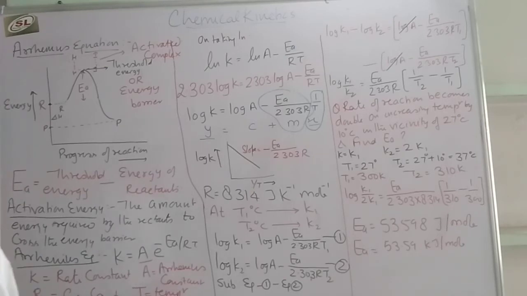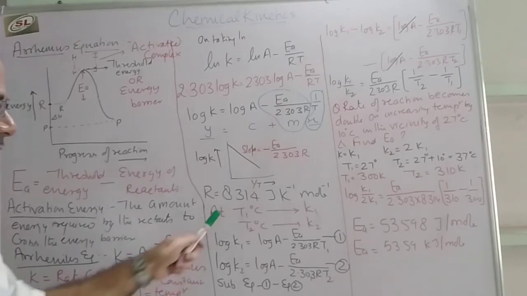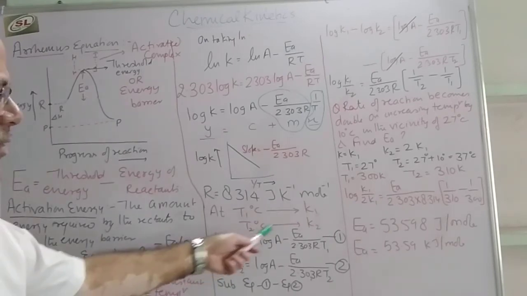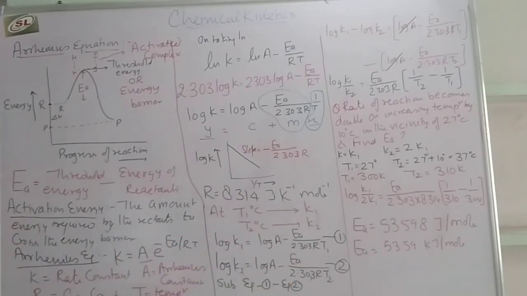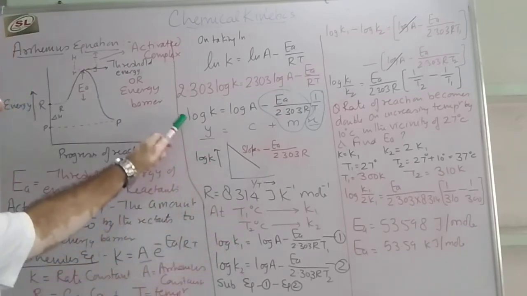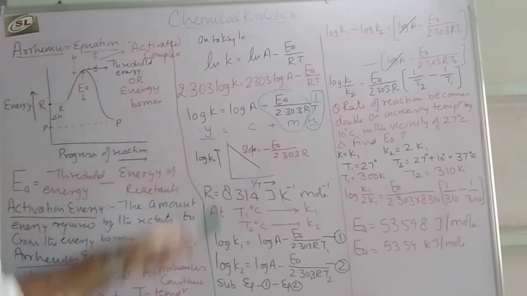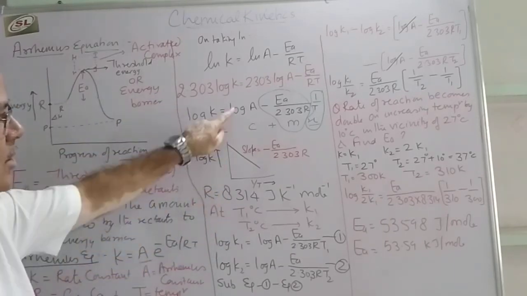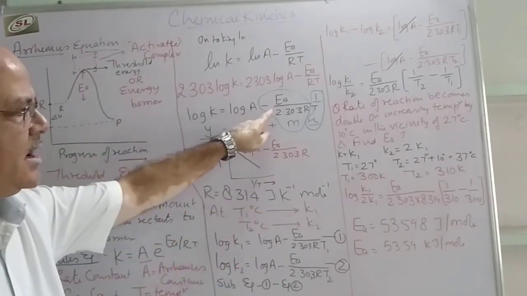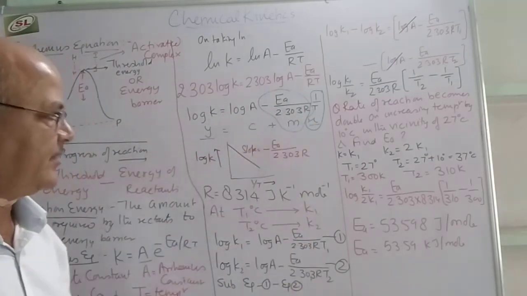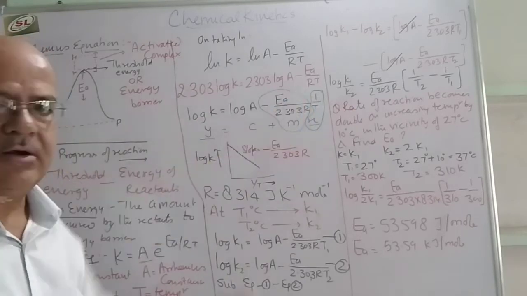by taking two conditions. At T1 degree Celsius the rate constant is K1 and at T2 degree Celsius the rate constant is K2. We will apply this condition on the basic Arrhenius equation. So it will be log K1 equals log A minus E upon 2.303 R T1, with K1 and T1.